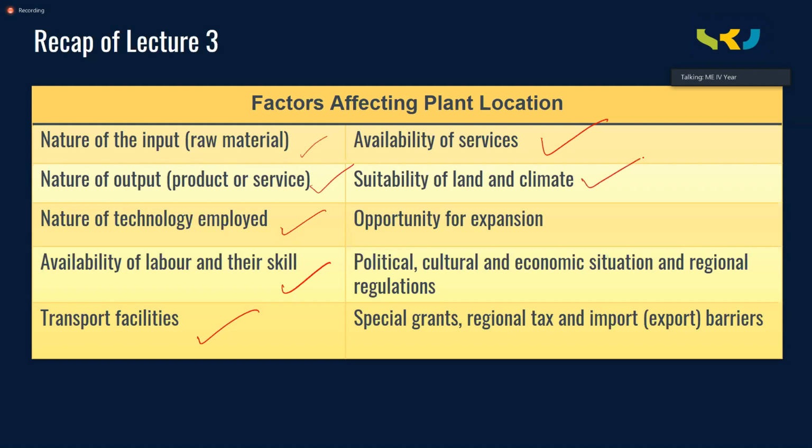And then suitability of the land and climate. This is another major factor to decide the plant location. What kind of environment do you have in that area? What is the average temperature? What is the rainfall, or what is the humidity you have? That is also a major factor. In the last class, I gave the example of software industries. They try to locate their industries where the average temperature is low and humidity is low. Mostly it will be lower temperature regions like maybe Bangalore or Hyderabad. So these are more suitable for the software industry as well.